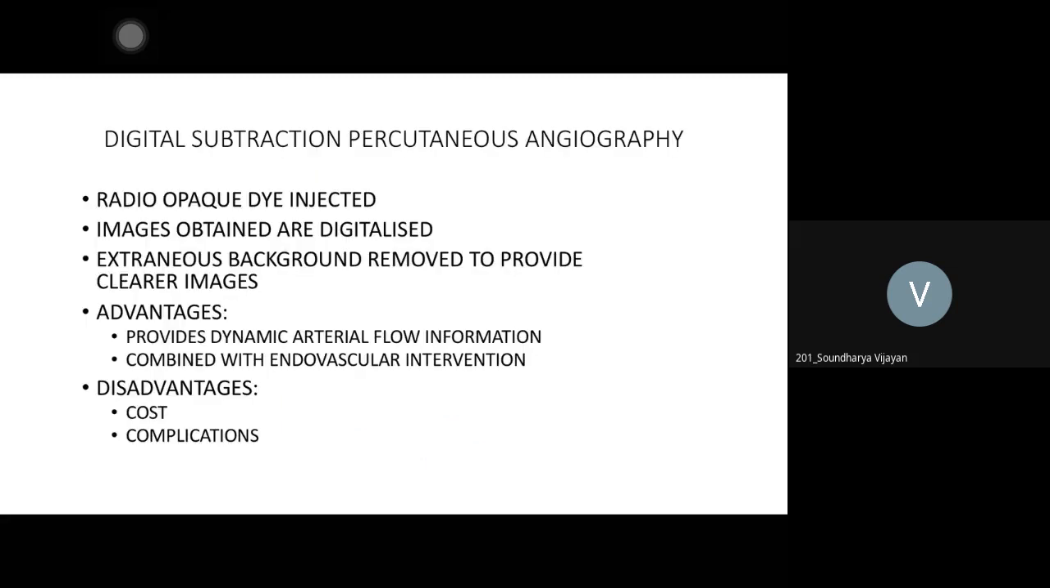Another radiological investigation that can be done is DSA. It used to be done before. Nowadays, it is not done because it is an invasive test. A dye is injected and then they take images and digitalize those images. It's just an X-ray where you delete everything unwanted, you delete the soft tissue, everything. Only the artery you will see. So it is digital subtraction angiography.